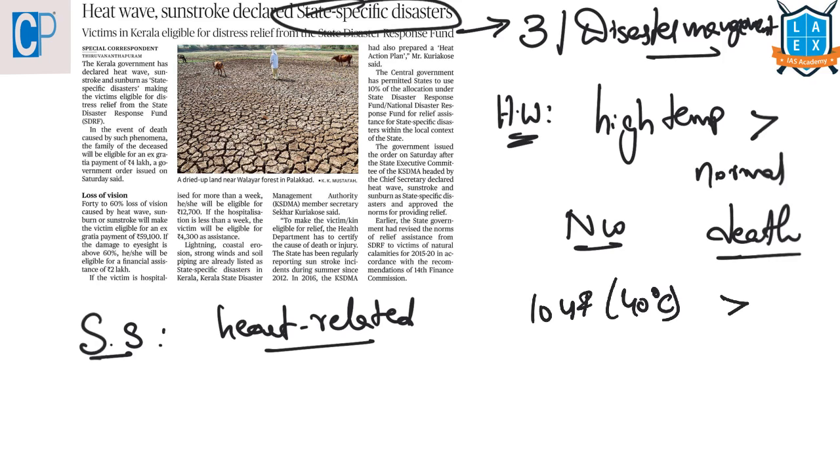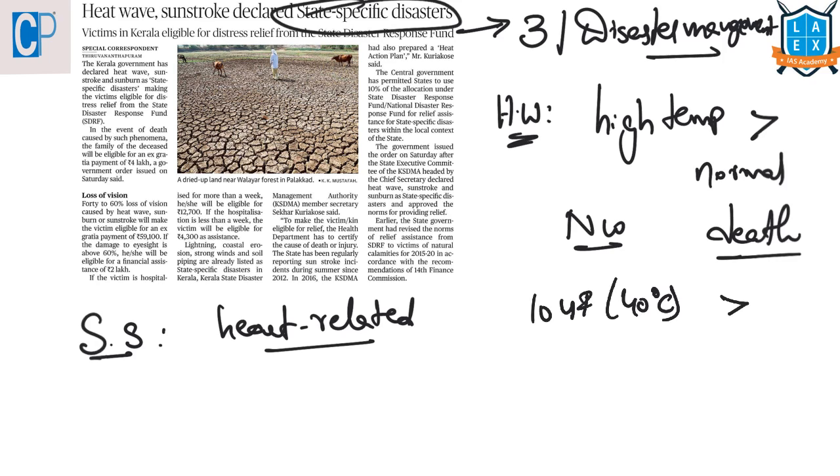What can we do to prevent this? We can avoid becoming dehydrated by drinking more water, and we should avoid rigorous physical activities in hot and humid weather. This condition needs immediate attention. If untreated, sunstroke can damage various body systems and organs, including the brain, heart, kidneys, and also muscles. Now, the state government of Kerala has declared heat wave and sunstroke as state specific disasters,